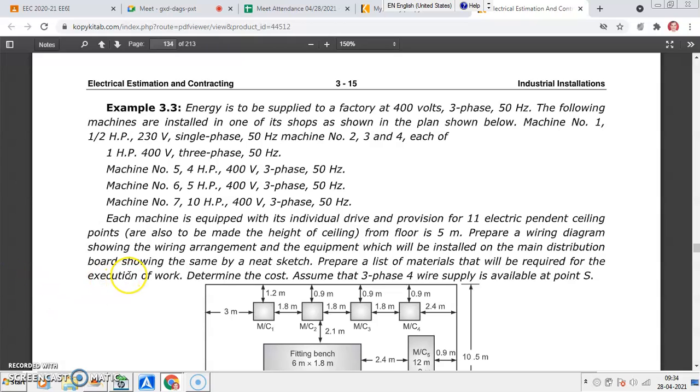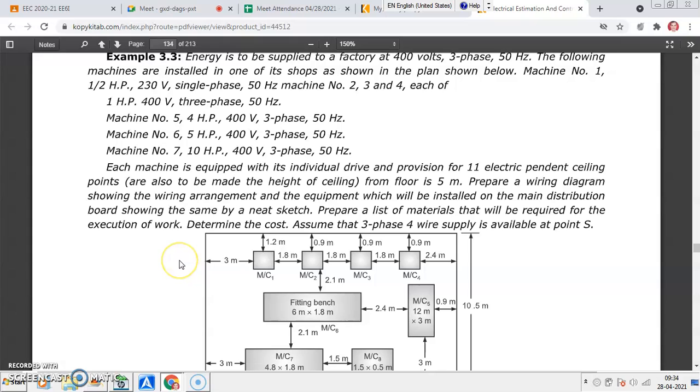Machine number 1 is half HP, 230 volt single phase 50 Hz. Machines number 2, 3, 4 are each 1 HP, 400 volt 3 phase 50 Hz. Machine number 5 is 4 HP, 400 volt 3 phase 50 Hz. Machine 6 is 5 HP.